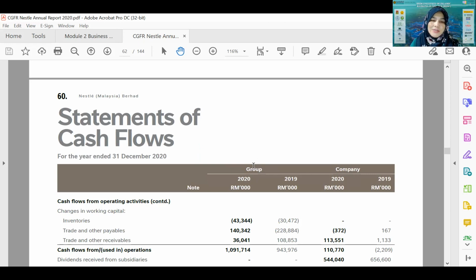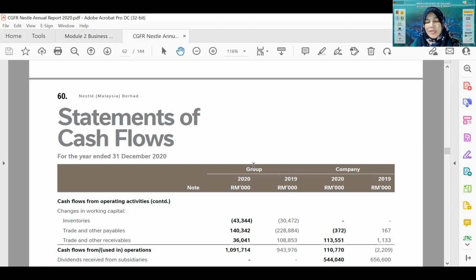Usually for accounting students, the cash flow statement is a topic taught at year 2 or year 3, because to understand it they have to have a strong understanding of the statement of comprehensive income and the statement of financial position.